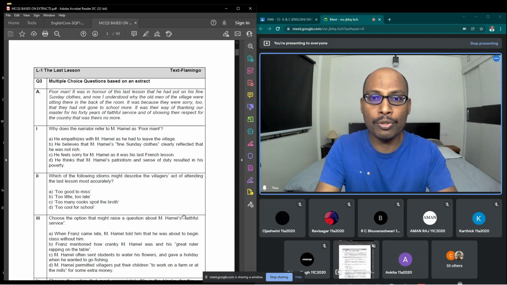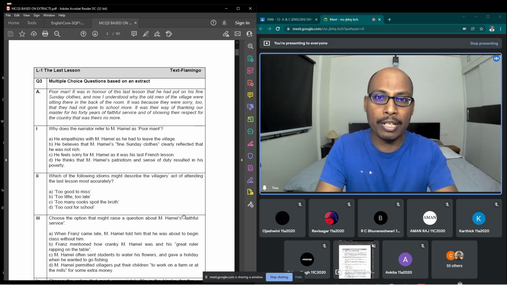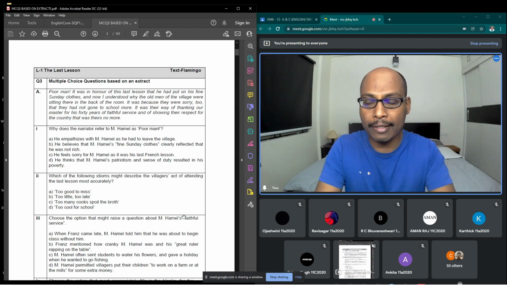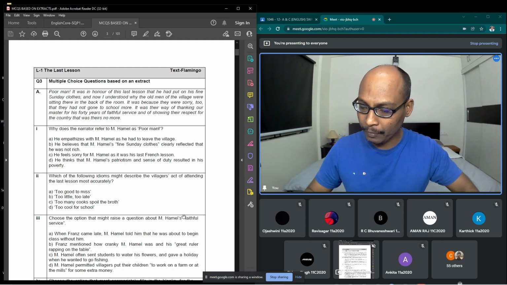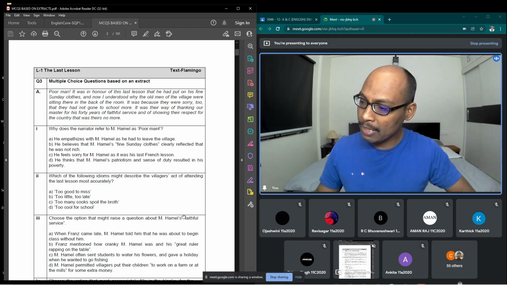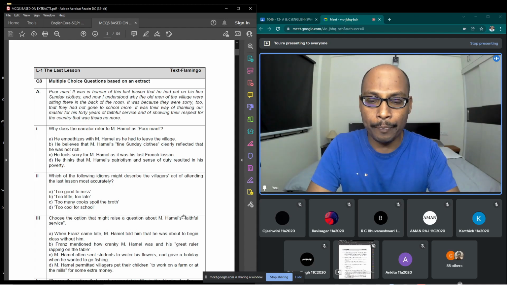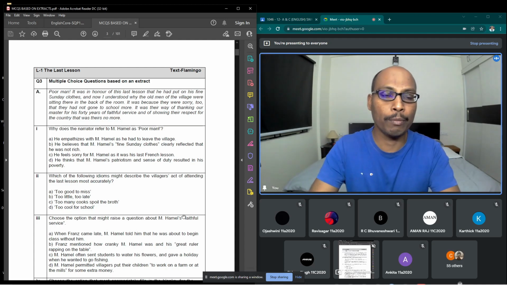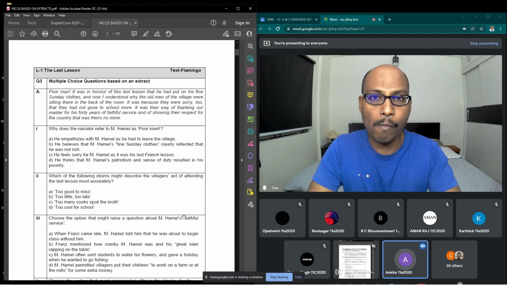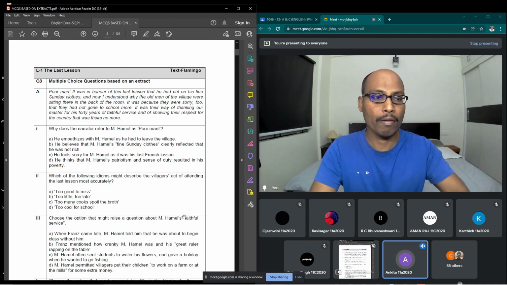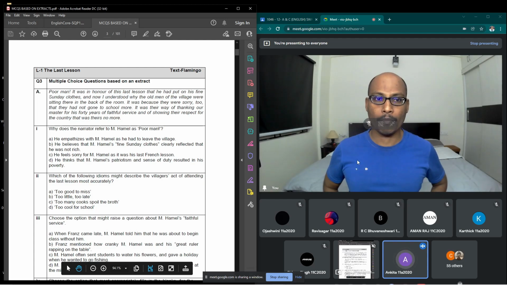Alright, so you need to know at least the characters in the particular story, because they may give you a dialogue and ask who said this dialogue or who said this dialogue to whom. So you need to know about the characters of the particular story. And pinpointedly they may sometimes ask you a question like, what was written on the bulletin board which made everybody look at it, Ankita? It was written that Prussia had defeated France, and from the states Alsace and Lorraine, the next day the German language will be taught, and M. Hamel had to leave the country next day.